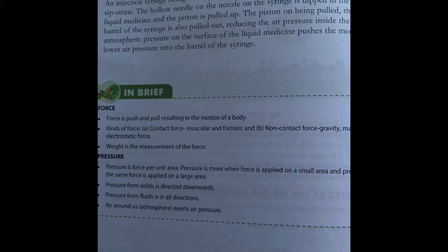The same way we can insert the medicine inside the body of a man or an animal. So from this we can understand that atmospheric pressure is also exerting pressure.